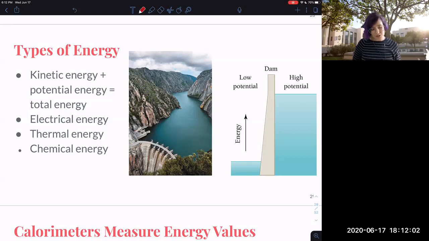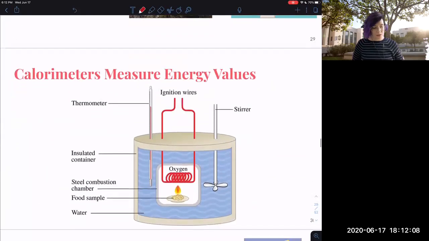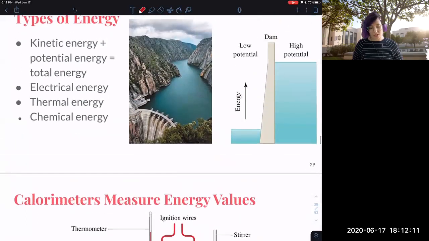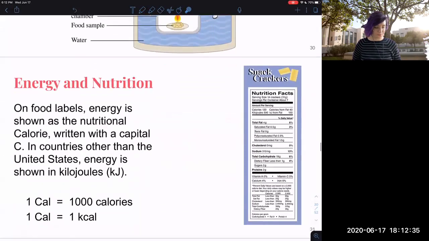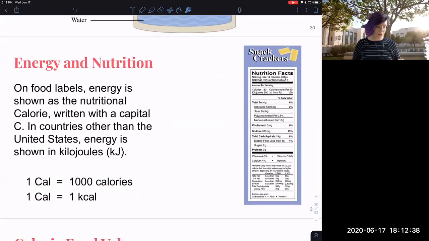So, different types of energy, y'all are probably familiar with some of this. We're going to look at potential energy. And chemical energy is a type of potential energy. But calorimeters, how do we get those calorie values on the back of your nutrition facts? What we do is we burn the food in the presence of oxygen to do a combustion reaction. Then the energy from the food being burned is transferred to the water. The water starts increasing in temperature and we measure it with the thermometer. So this is how we measure these calories. Here's my little kilocalorie and here's the little nutrition facts. So you can see that capital C here, tricking us into those kilocalories there.